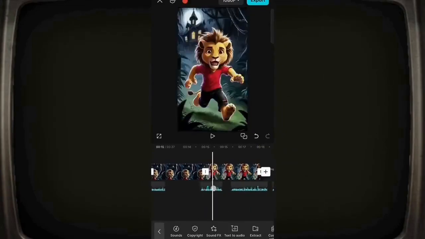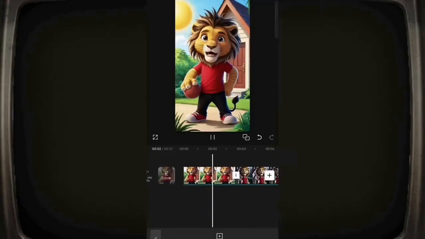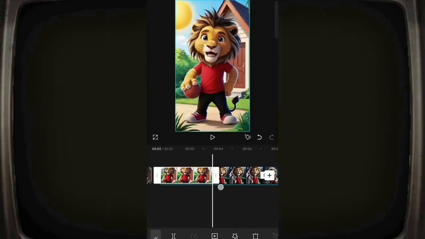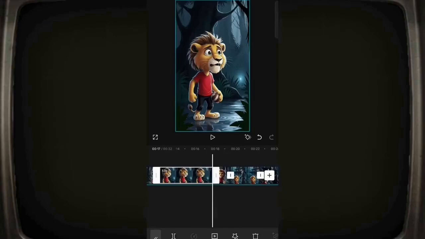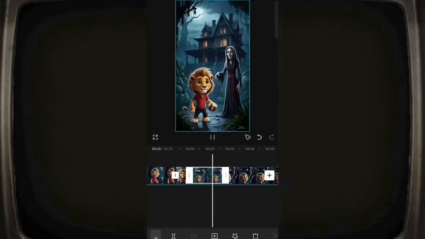Then, you need to adjust the images according to the voiceover. Just like the scene in the voiceover, the same scene should play in the picture. The rest, you are all smart. Since you'll do at least this, I'll do it quickly.